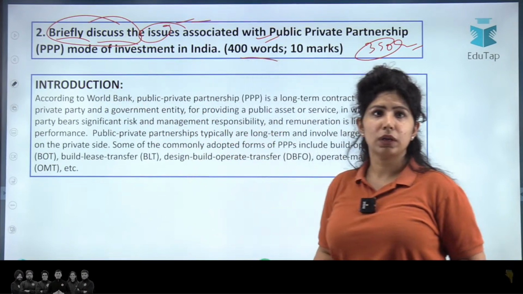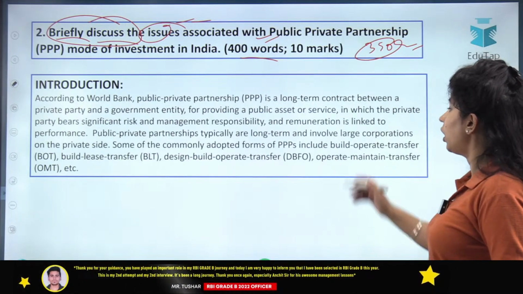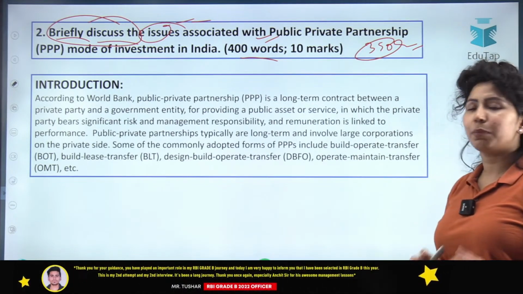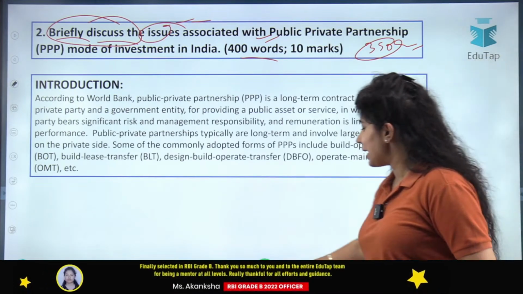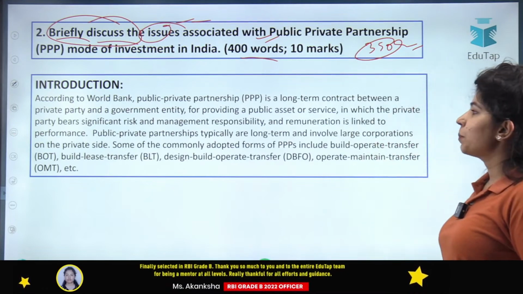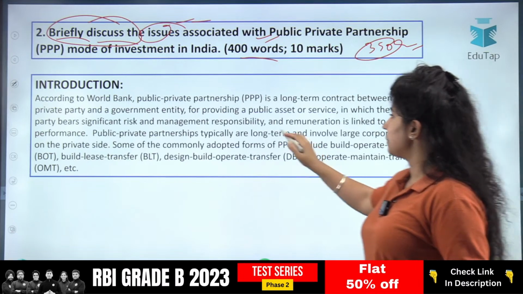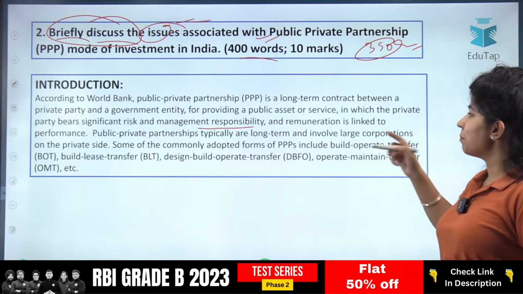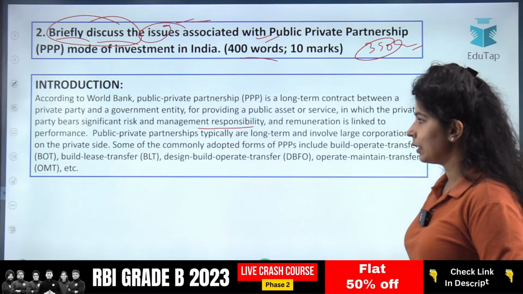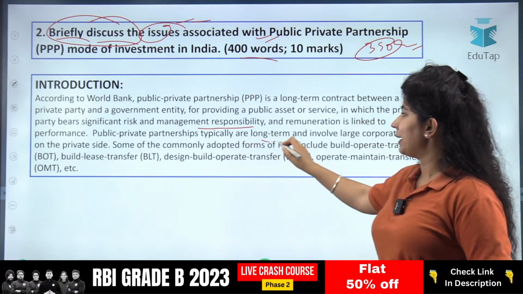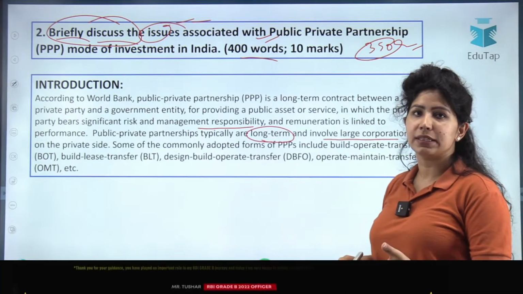So according to World Bank, public-private partnership or PPP is a long-term contract between a private party and a government entity for providing a public asset or service in which the private party bears significant risk and management responsibility, and remuneration is linked to the performance of that private party. Public-private partnerships typically are long-term and involve large corporations on the private side.